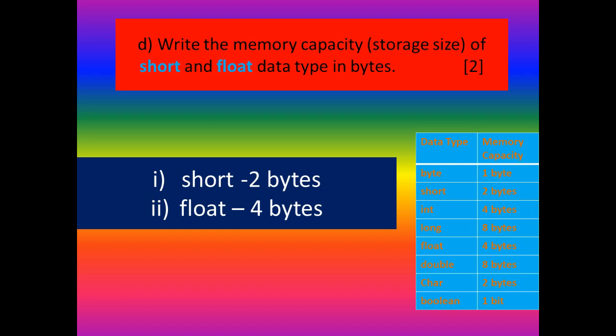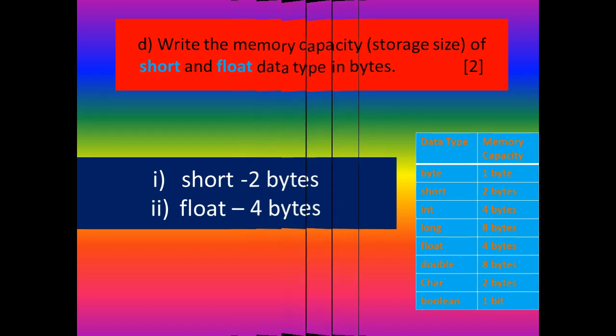If you want to write in bits, how to write? 2 into 8, you will get 16 bits for short, and 4 into 8, you will get 32 bits for float. But here, you have to write using bytes. Okay, that means what's the answer? Short 2 bytes and float carries 4 bytes. And you have to study the memory capacity of each data type. Okay.